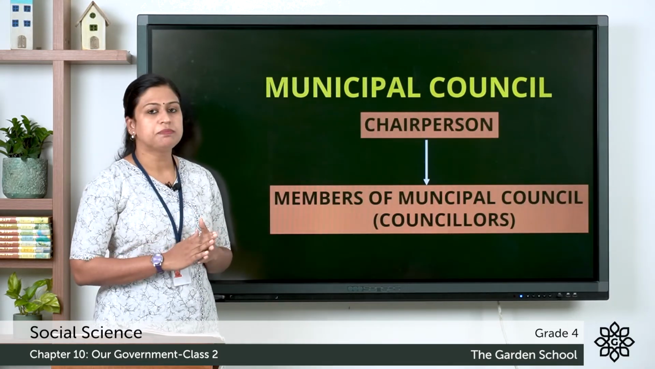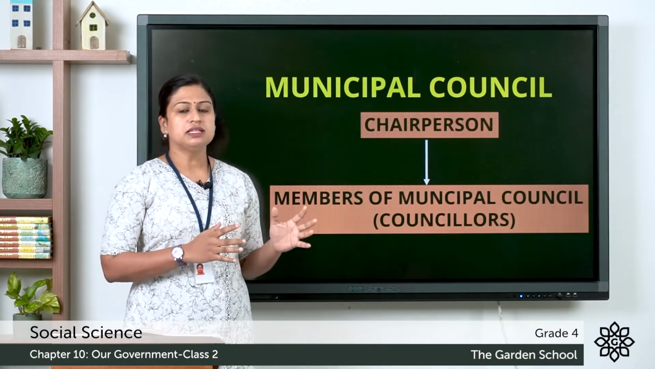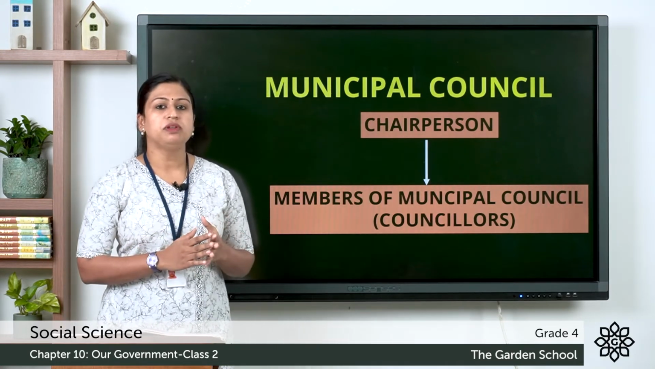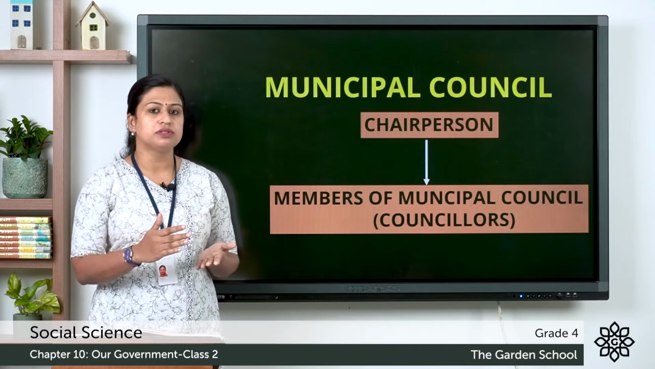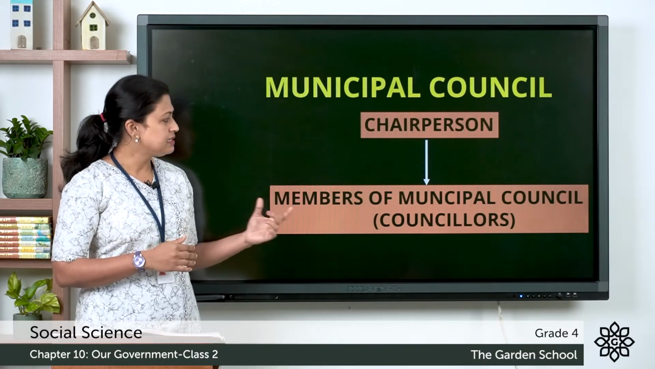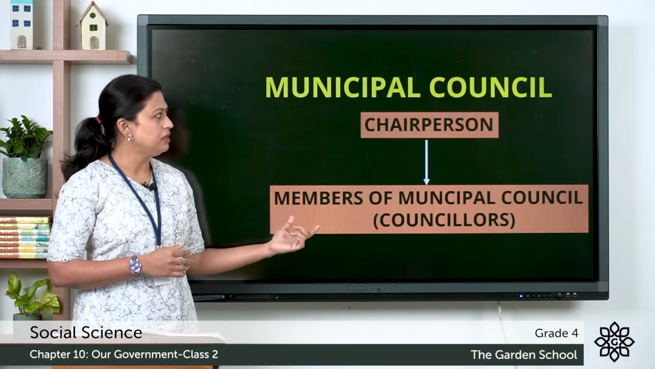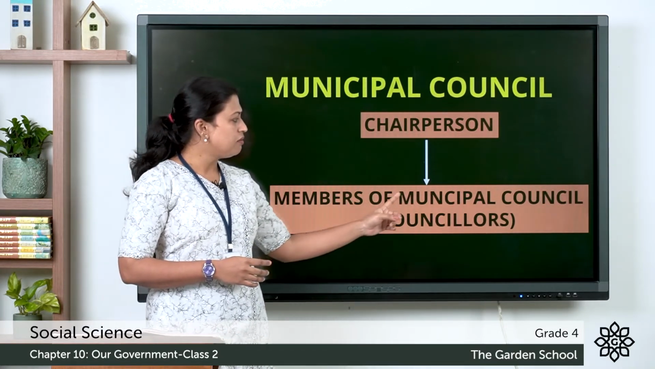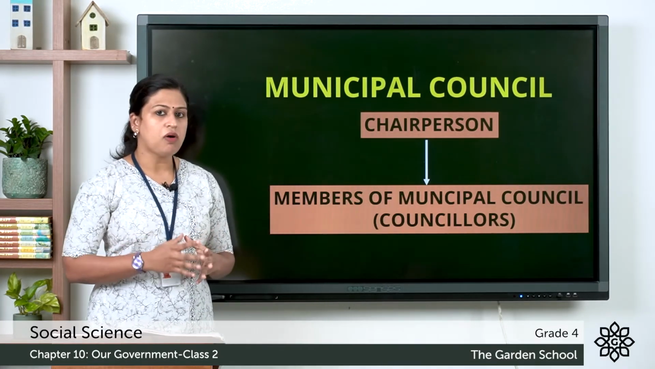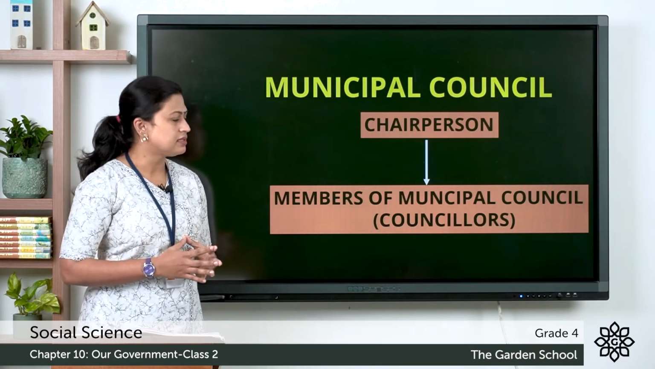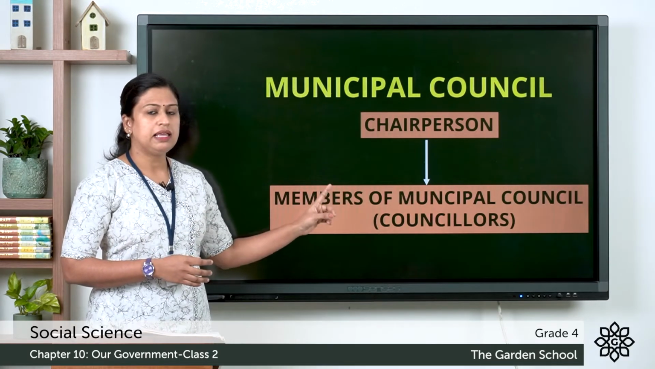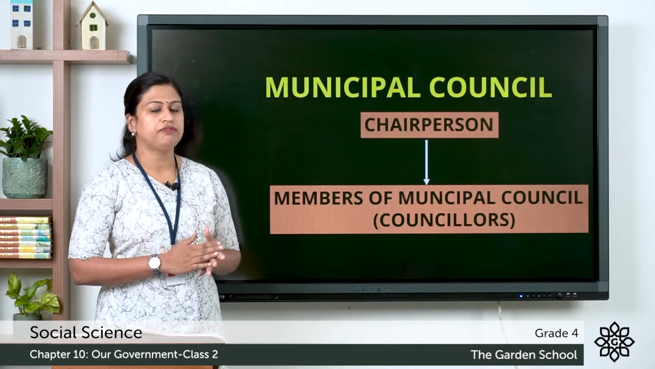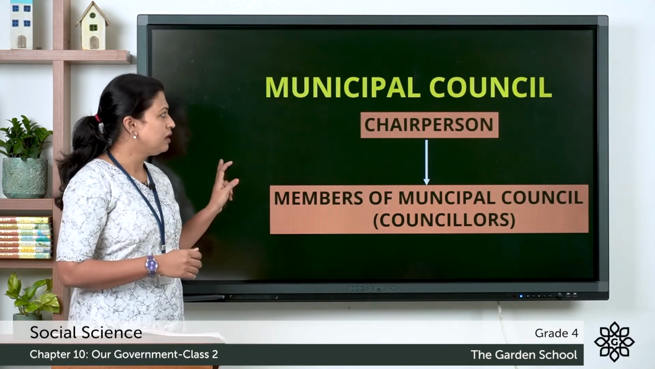Next is municipal council. So, this is the local self-government in towns which have population between 25,000 to 1 lakh. And this is the structure of municipal council, and here you can see it consists of members of municipal council, and they are also known as the councillors. Among the members, they elect their chairperson, and chairperson is the head of the municipal council.